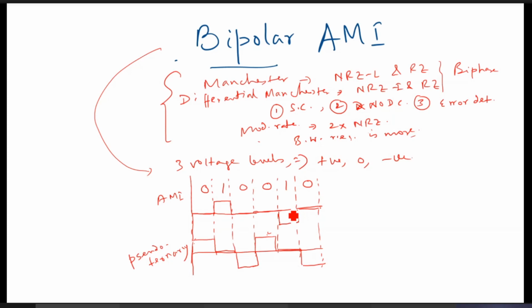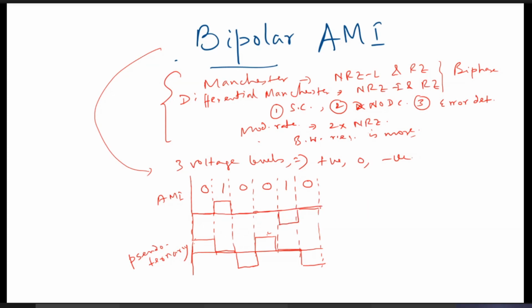But if there is a long sequence of ones, long sequence of 0 here, right? Long sequence of 0, then that can be a synchronization problem. A long sequence of 0 in this case, and in this case a long sequence of 1. So 0, 0, 0, 0, 0, 0 like these things. Then synchronization problem.